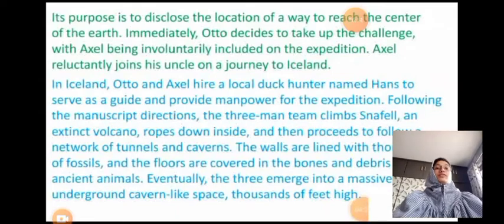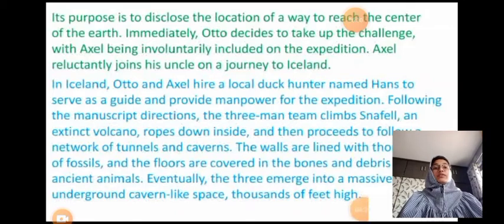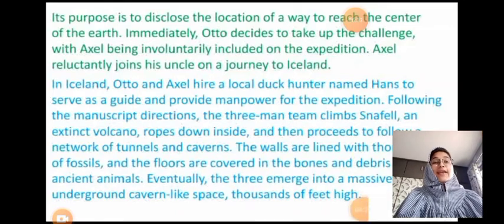Its purpose is to disclose the location of a way to reach the center of the earth. So their expedition was to reach the center of the earth. Immediately, Otto decides to take up the challenge, with Axel being involuntarily included in the expedition. Axel reluctantly joins his uncle on a journey to Iceland.